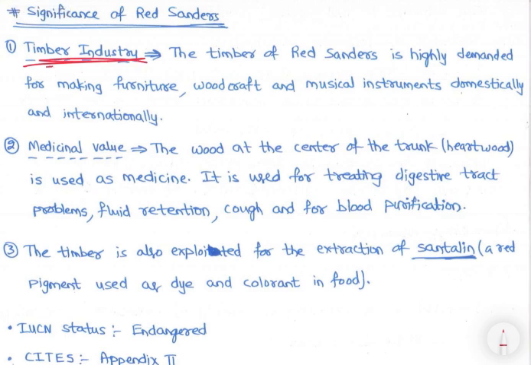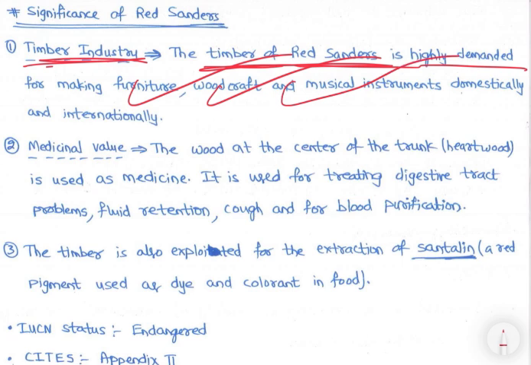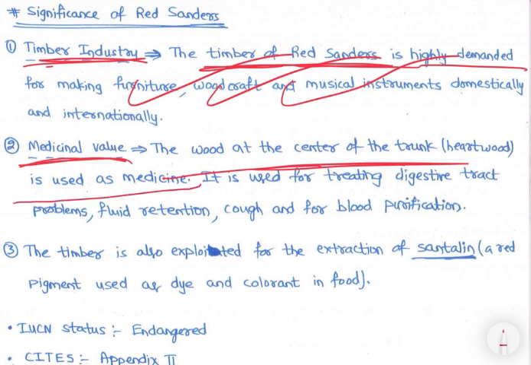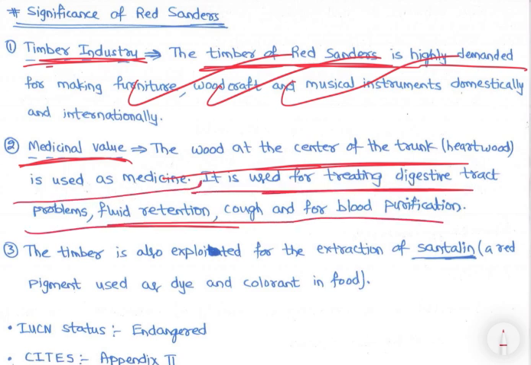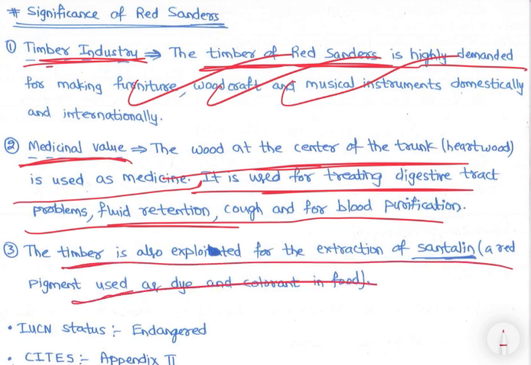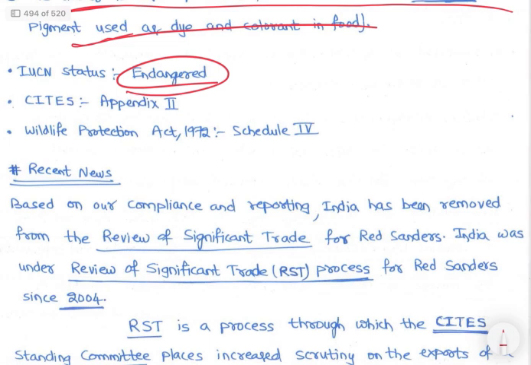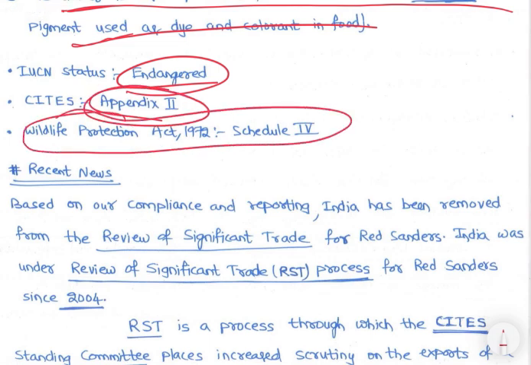They are used in the timber industry. The timber of red sanders is highly demanded for use in furniture, woodcraft, and musical instruments, domestically and internationally. Medicinal value, the wood at the center of the trunk is used as medicine. It is used for treating digestive problems, fluid infection. Right? The timber is also exploited for the existence of sanitation. Right? IUCN status is endangered. CITES is Appendix 2. Wildlife Protection Act is Schedule 4, sorry.